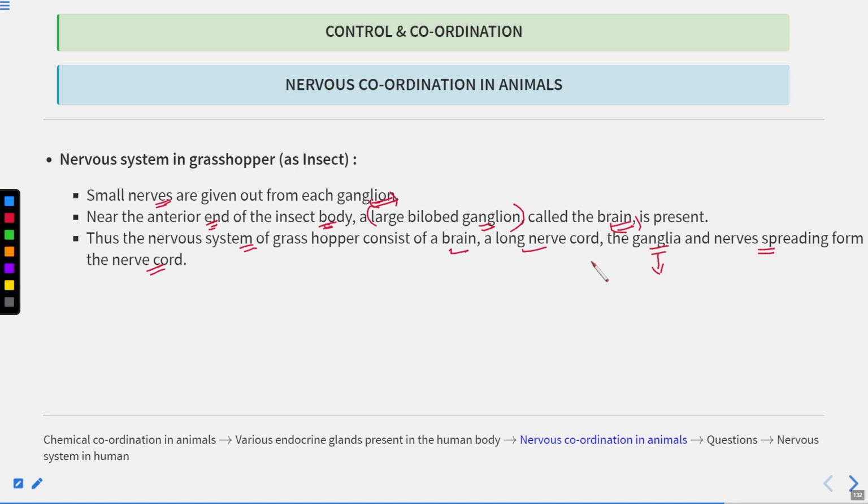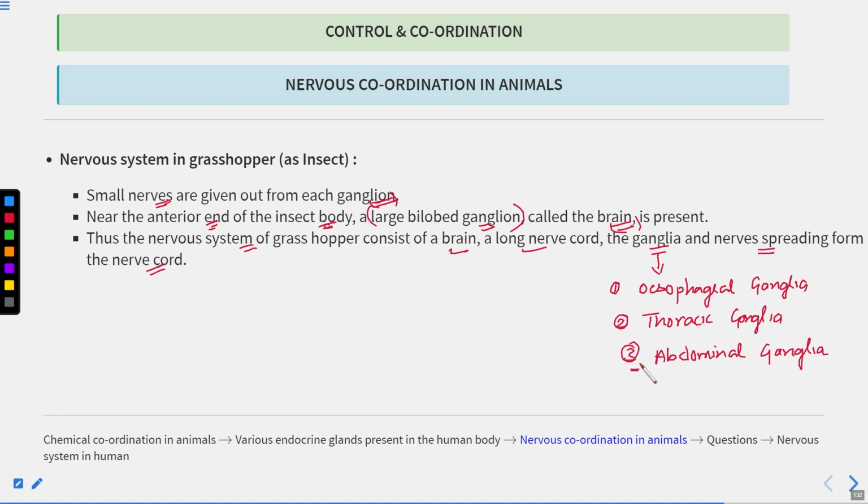In insects, particularly the grasshopper, first is the esophageal ganglia, then the thoracic ganglia, and the last are the abdominal ganglia. So 1, 2, and 3. Three kinds of ganglia are present in the grasshopper.